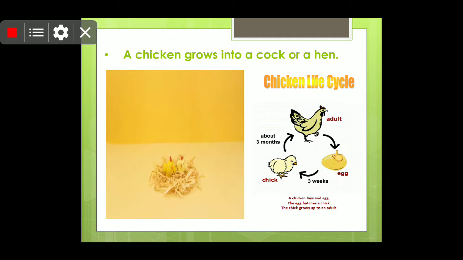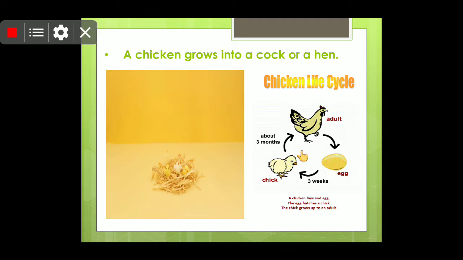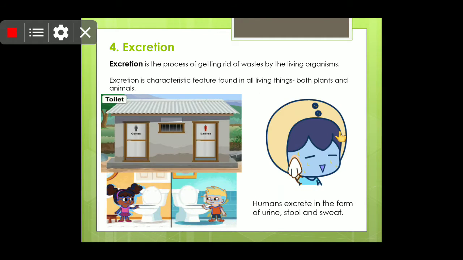The eggs hatch, and the little chick comes out of it, and then finally it grows into an adult. After about 3 weeks, it becomes a small chick, and after approximately 3 months, it will convert into an adult chicken.